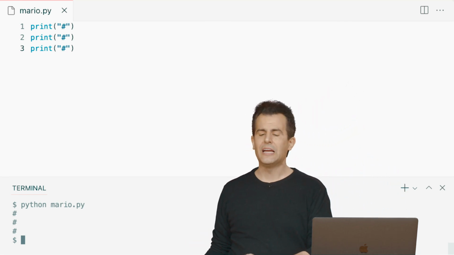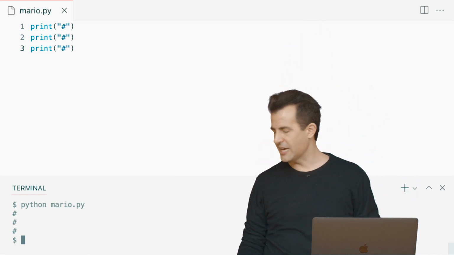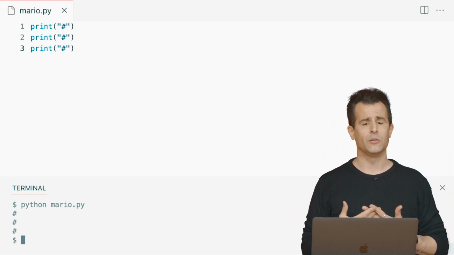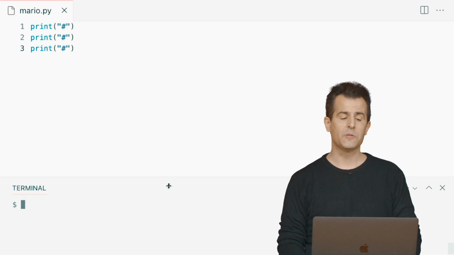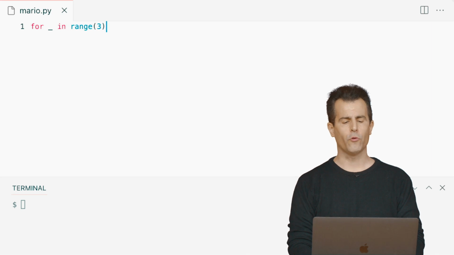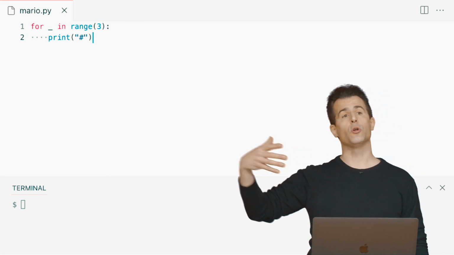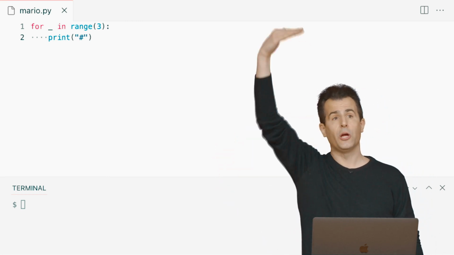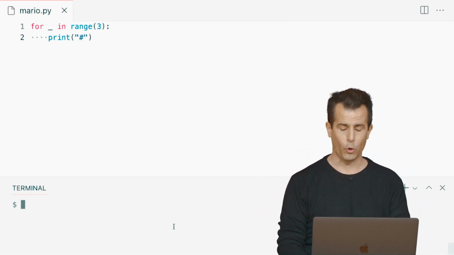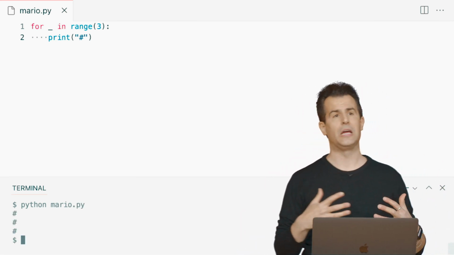But you can imagine that certainly in a game where maybe the columns get higher or lower, it would be nice to write code that's actually a little more dynamic than that and doesn't just use print, print, print, which is literally copy and paste, it would seem. So let me at least adopt some of today's lessons learned and instead do something like this. For underscore in range of 3, let's now print out just one of these at a time. But the fact that I've now used a 3 in range means if I want to change it to something bigger or smaller, I change it in one place, not in 3 or more places. And this code too, of course, if I got it right, is just going to print out the exact same thing. So we're iterating here.